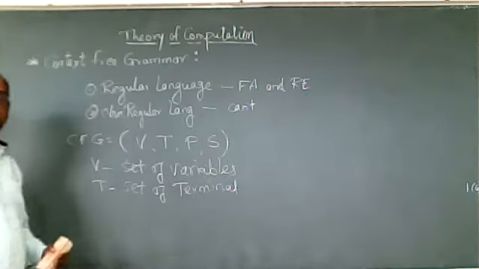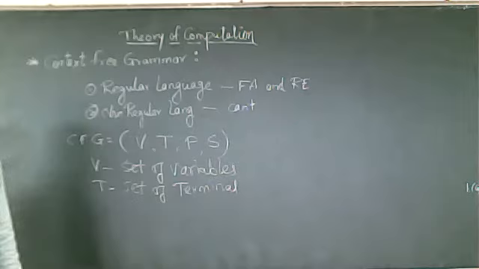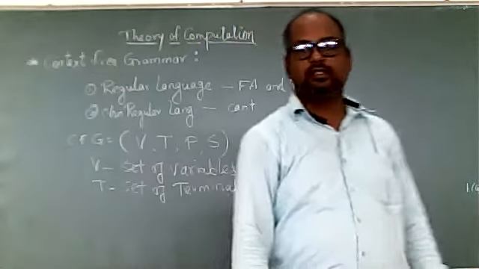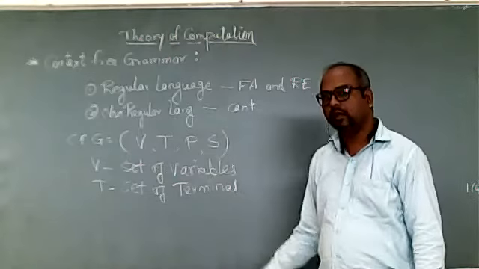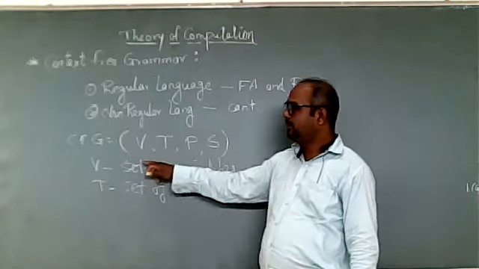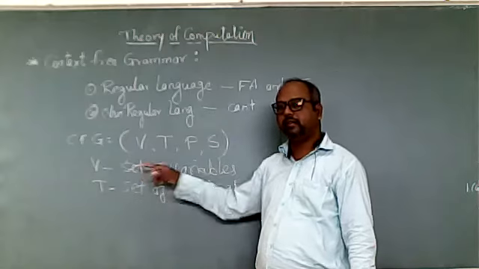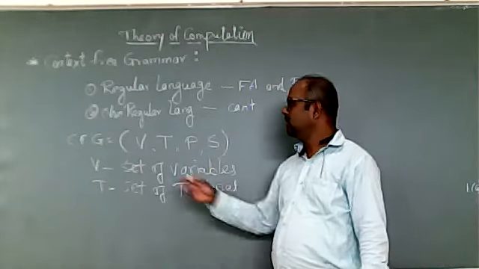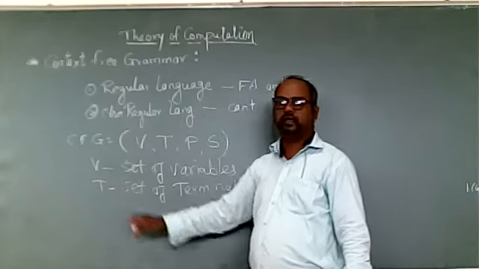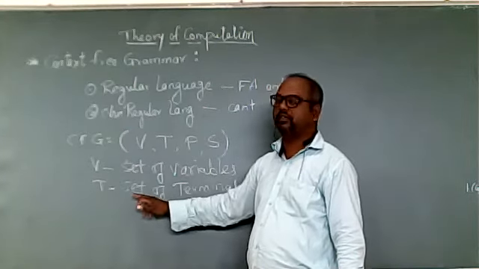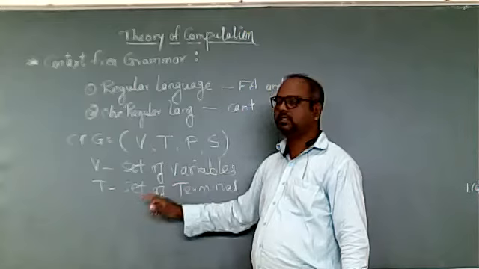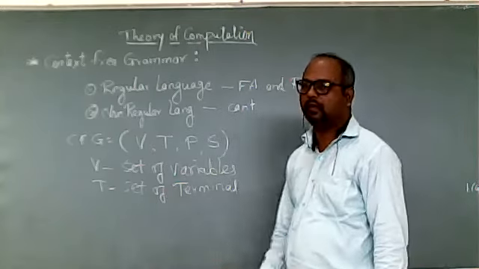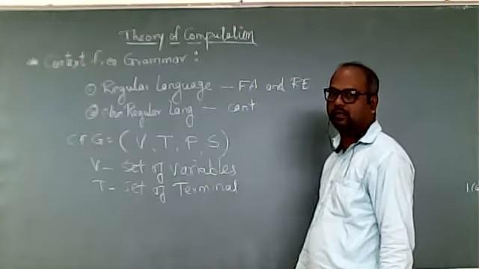Terminals we are representing with the help of small letters and digits. That is called the terminals. Now the difference between variables and terminals: variables are replaceable, we can replace something else for the variable. A terminal is a final thing. We cannot replace a terminal with another thing. So a variable is replaceable, a terminal is not replaceable.